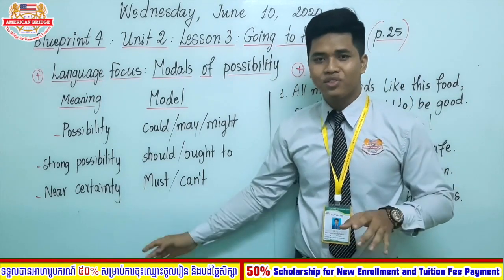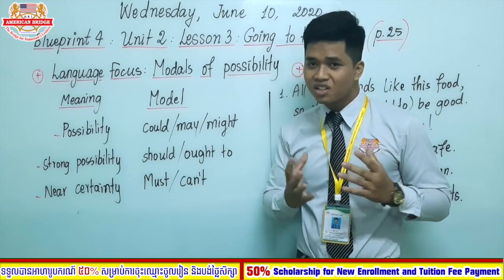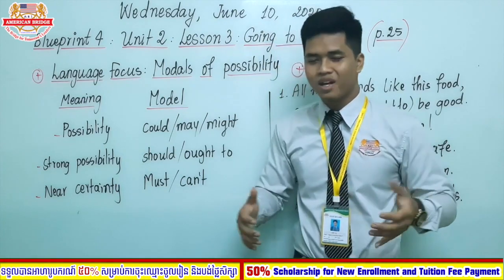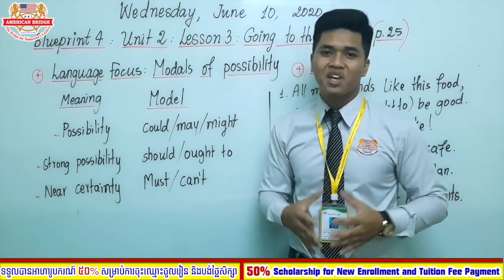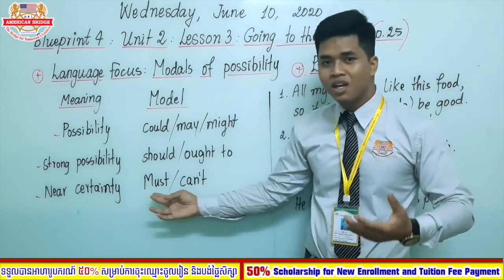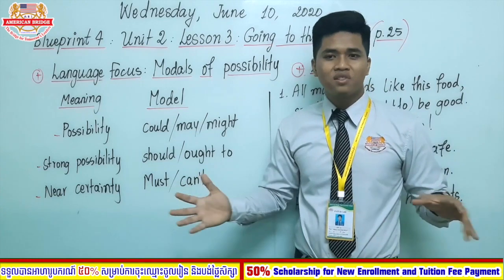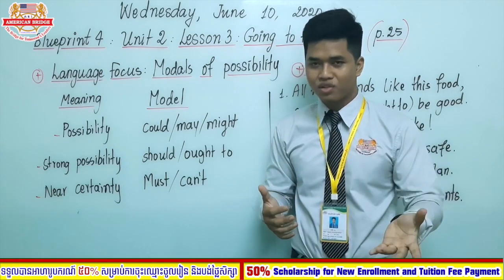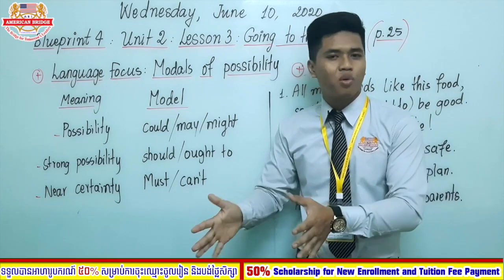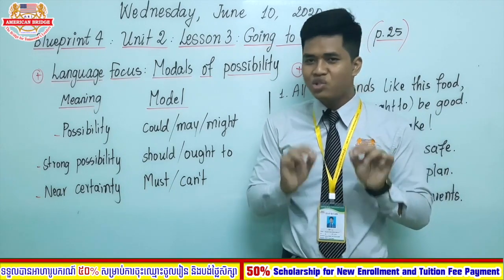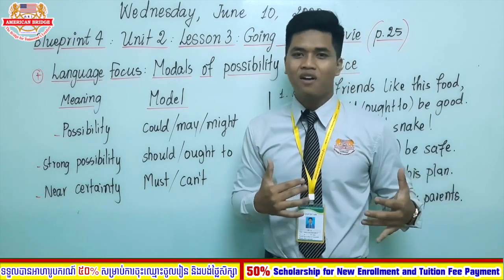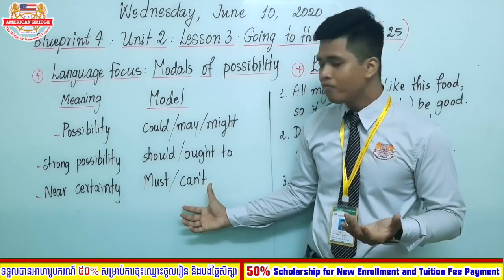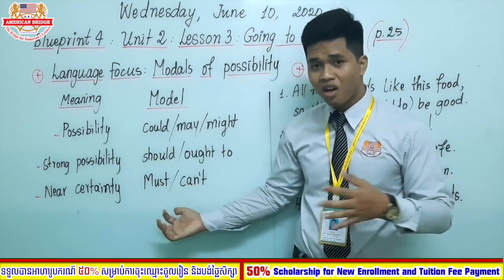The last one, which is the strong one, is near certainty, which means you are 95 or 99% sure about what you are saying. Let's say the words are must and can't. So when you see a snake, what do you think? The snake must be dangerous. The snake must bite people if we touch it, which we are quite sure of because we understand the nature of that animal, which is aggressive. So if you want to make a negative form, we use can't or must not.